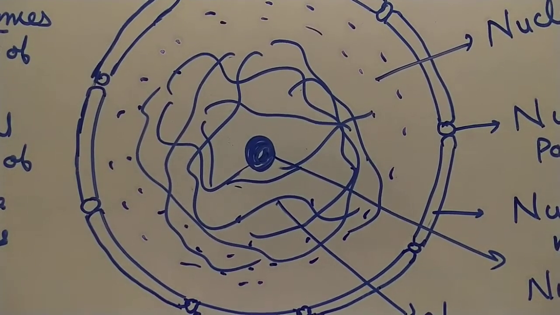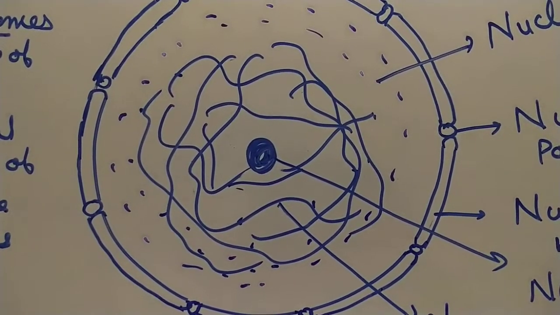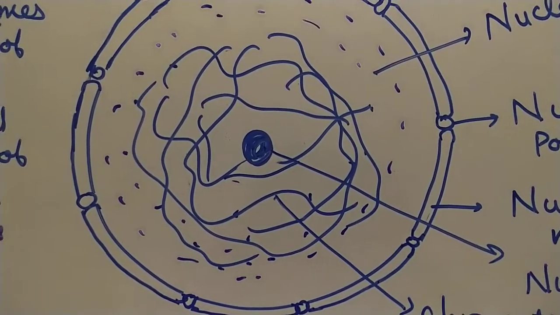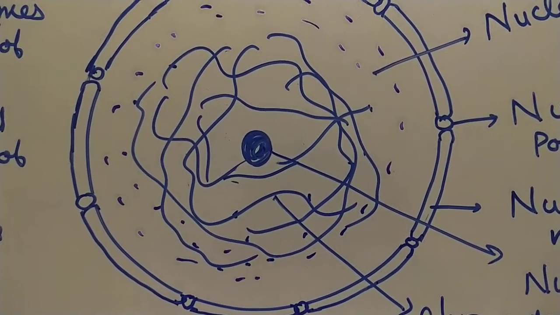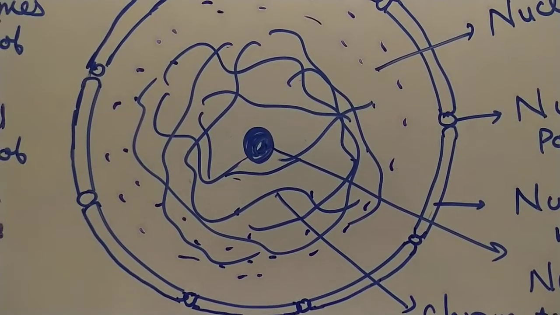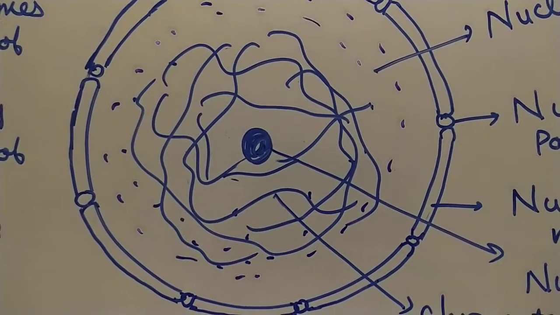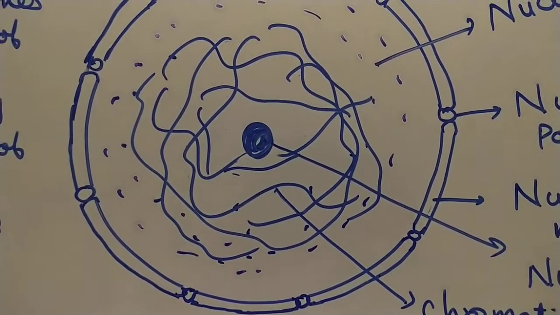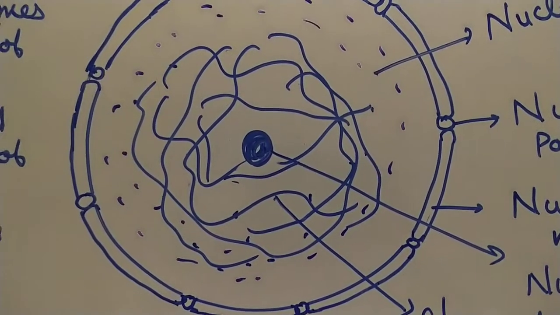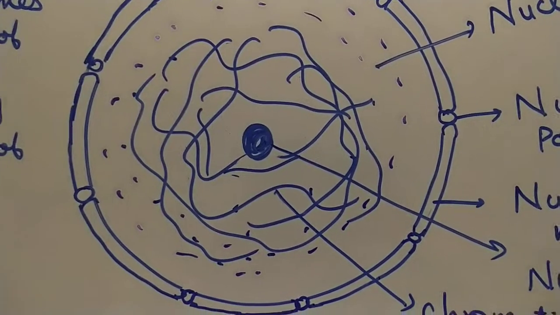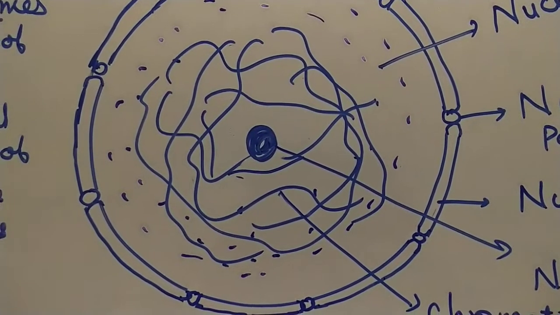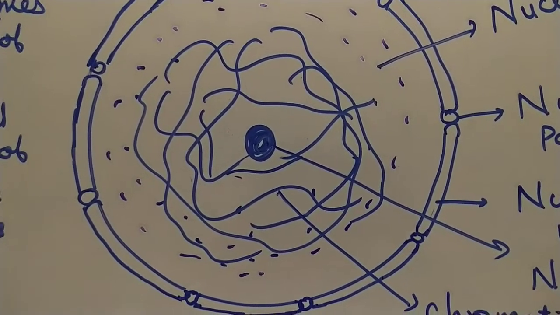Is it clear? First function, it helps in cell division. Then second function, it controls the cell. It is called the brain of the cell. And third function is it helps in transferring the genes. The genes help in the transferring of characters from generation to generation. And based on the type of nucleus, we have 2 types of organisms, prokaryotic and eukaryotic organism.